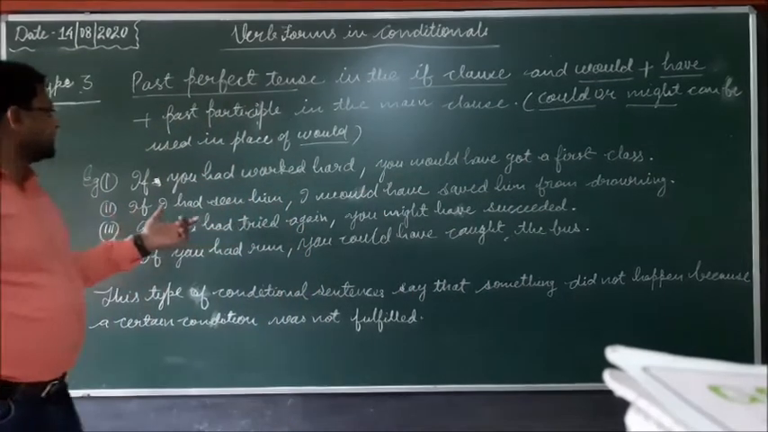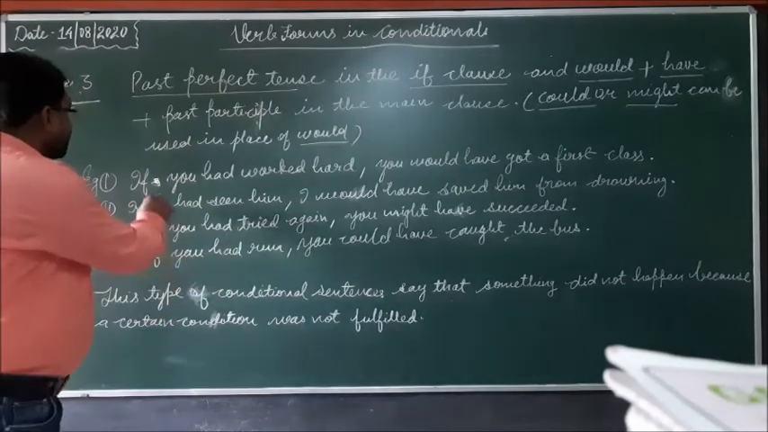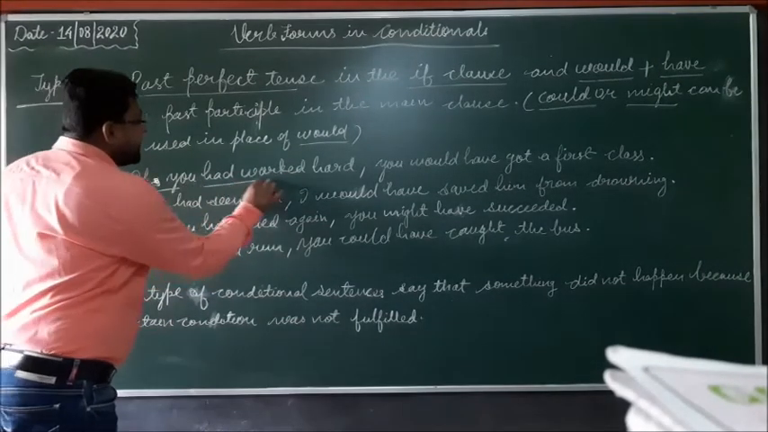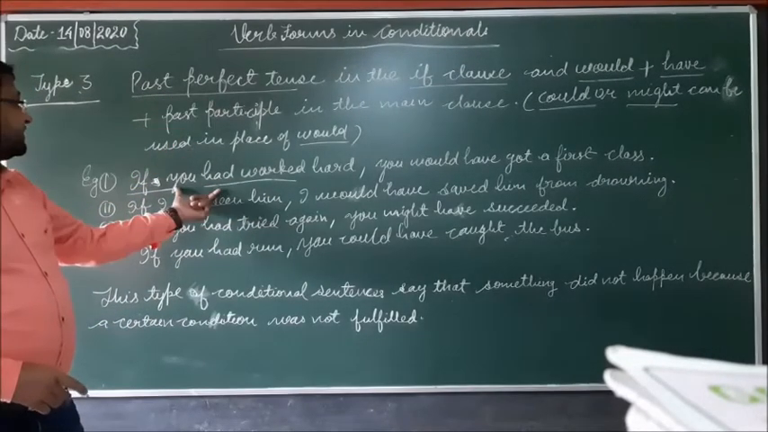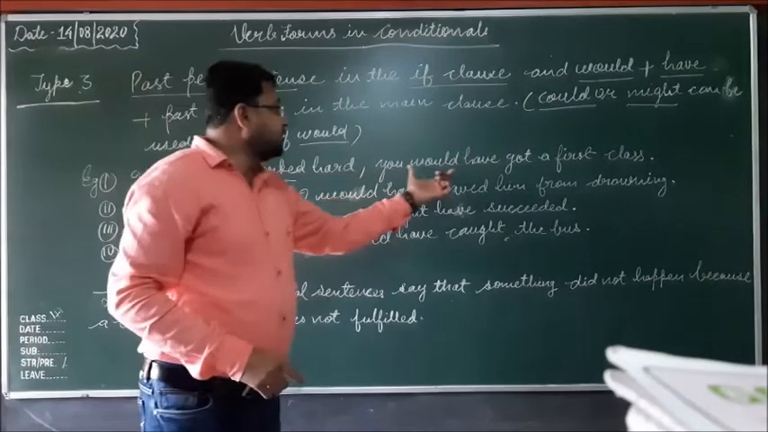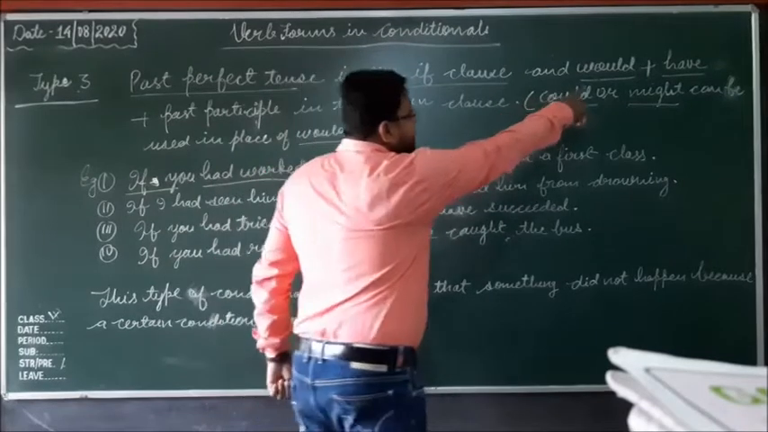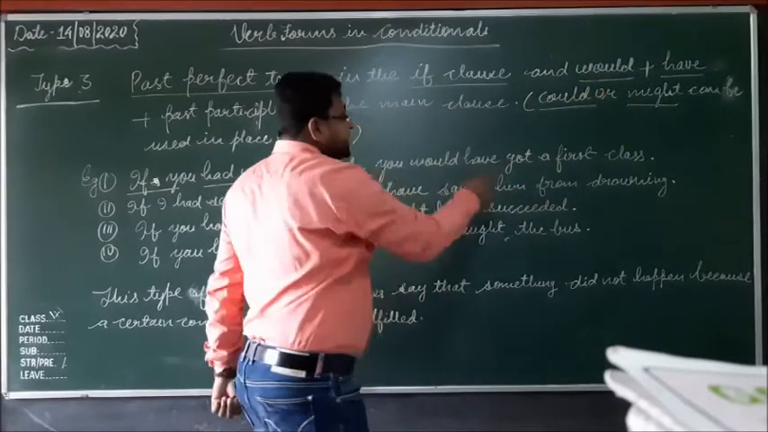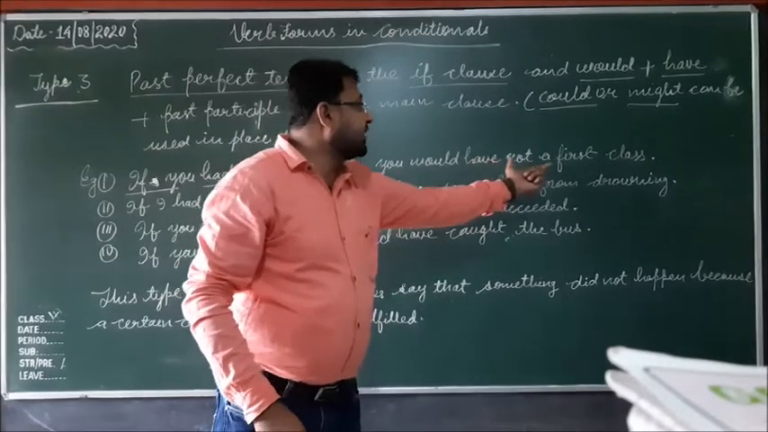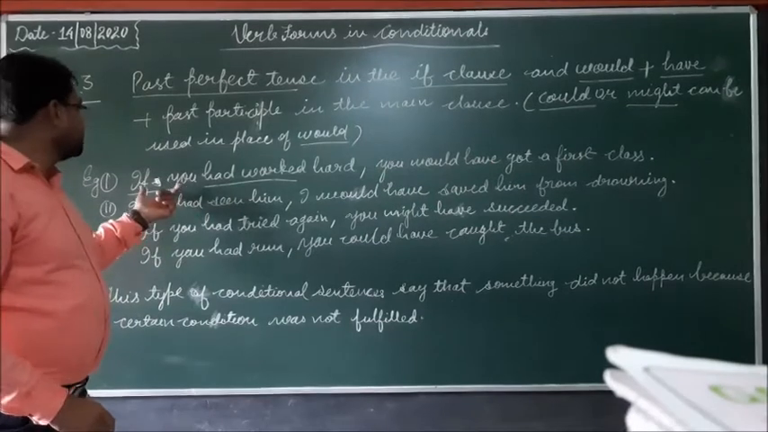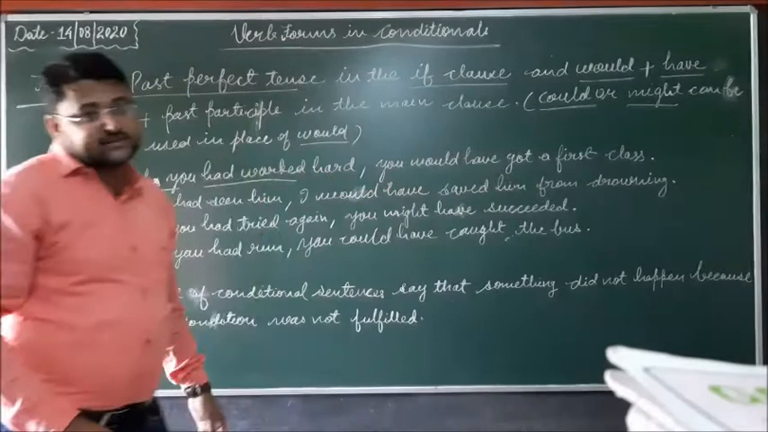So here you can see the examples. If you had worked hard, here in the if clause you had worked hard. So had plus third form, means past perfect tense, is used in the if clause, and you would have got a first class. As I told you, would plus have plus past participle, means third form of the verb, is applied in the main clause. The sentence is, if you had worked hard, you would have got a first class.